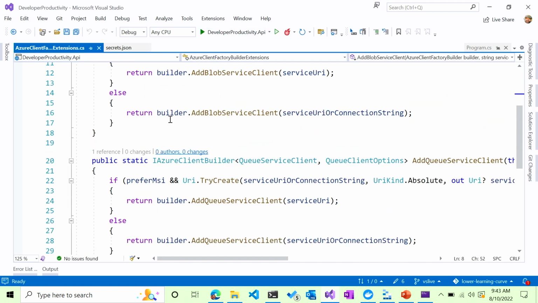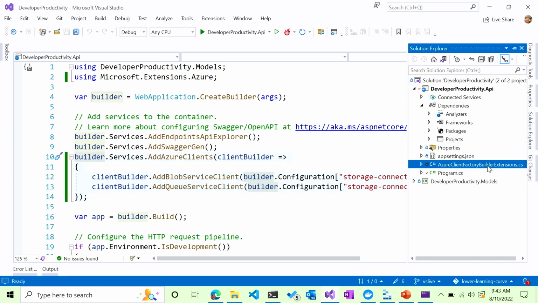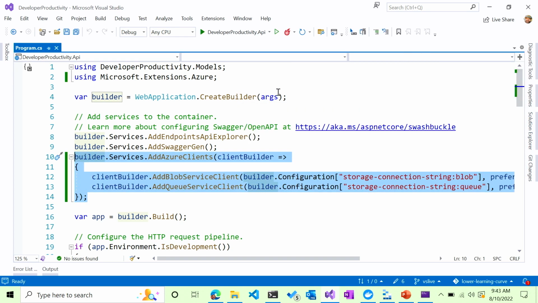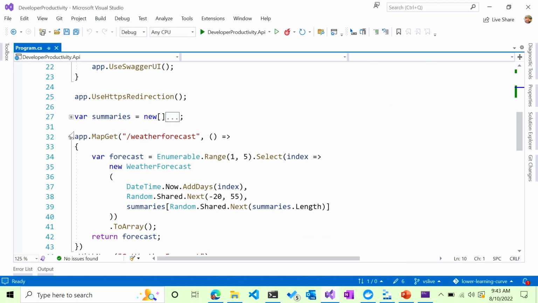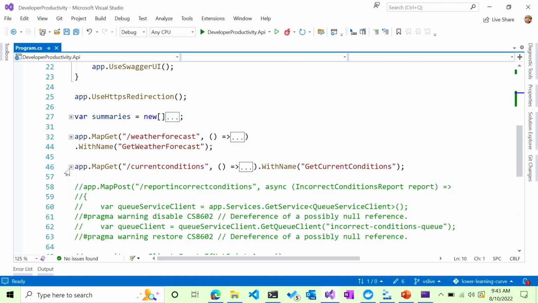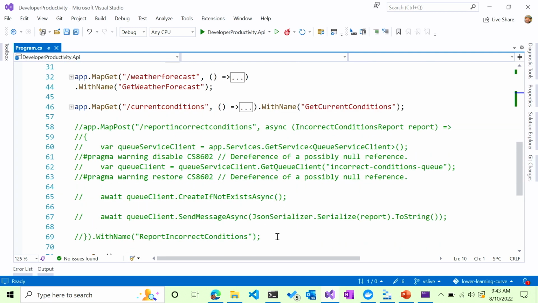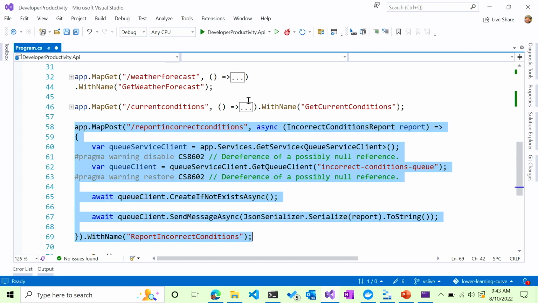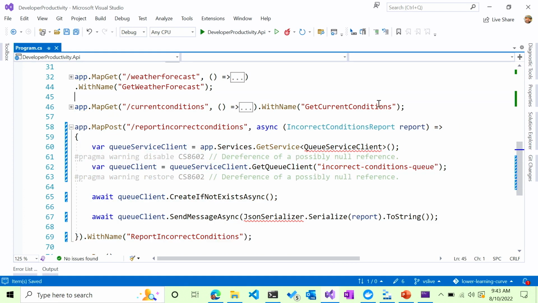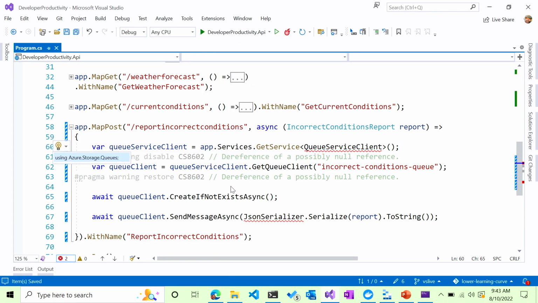But one thing I do want to show off then is actually saving to the queue, which is done in the program file. I will minimize all this. And down here, I already have the post created, so I just have to uncomment it. I'll save you from having to watch me type. I'll add in the NuGets, or the using statements.